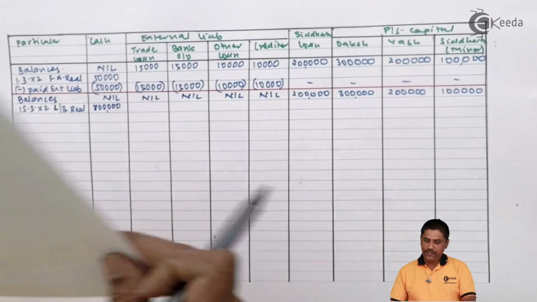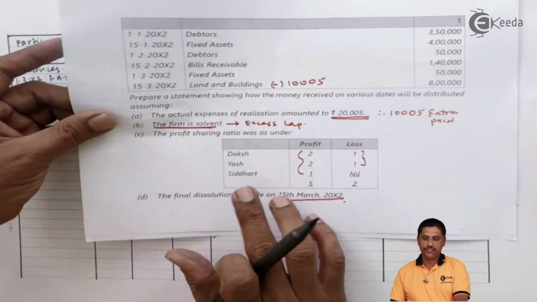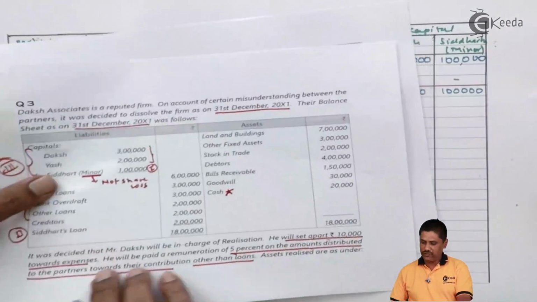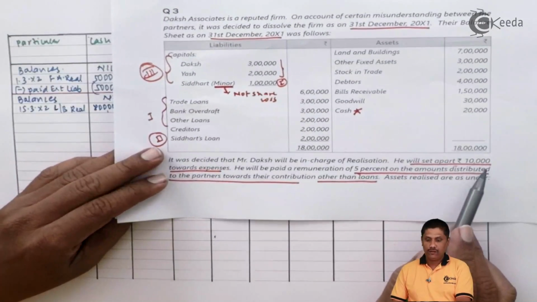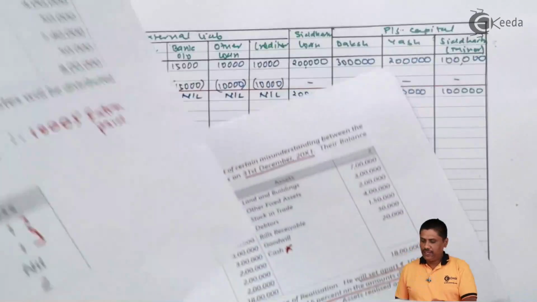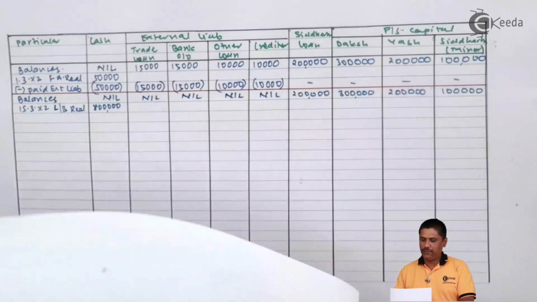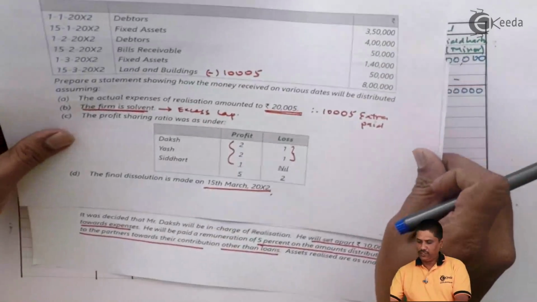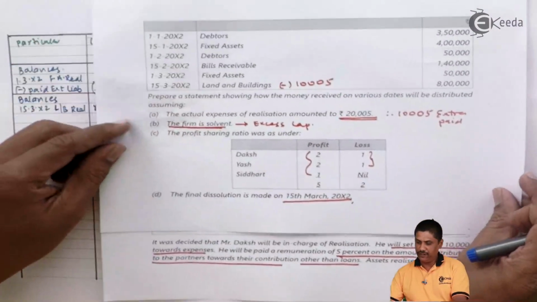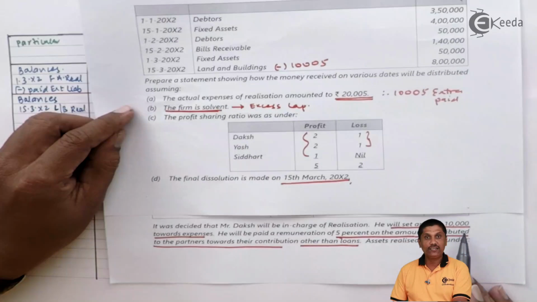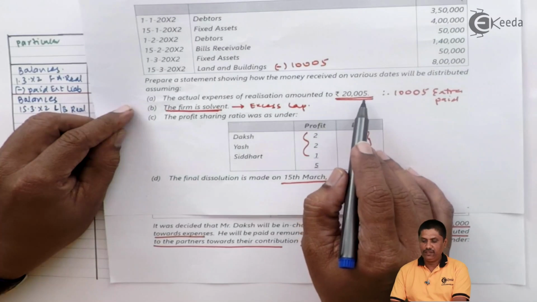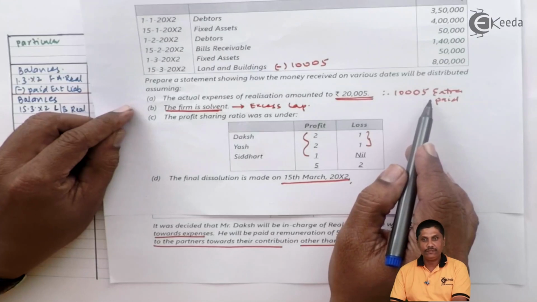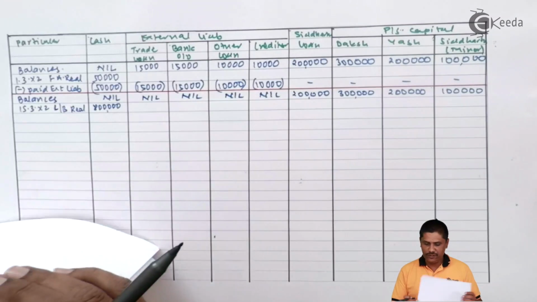Now please be careful. It is the last realization. Earlier, how much amount did we keep with us for expenses? We kept 10,000 only. But in the last line, they also mentioned your actual expenses. How much amount have we set apart? We have set apart 10,000 only. But how much did we spend? 20,005. That means overspent by 10,005. This will be reduced firstly from here.